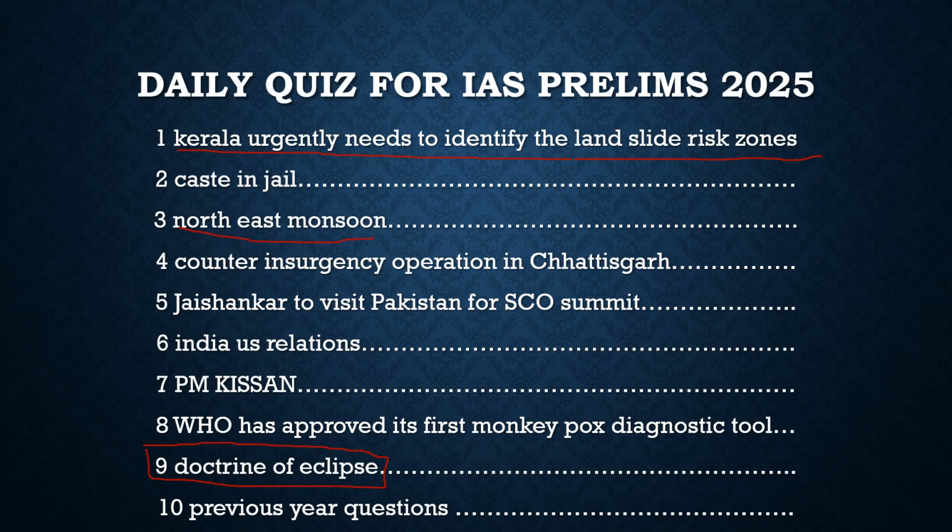Then the another article was about the counter-insurgency operations in Chhattisgarh. As we had seen, 28 Naxalites were killed there, as Indian security has shown its efficiency there. In the last month itself, almost 159 Naxalites were killed.